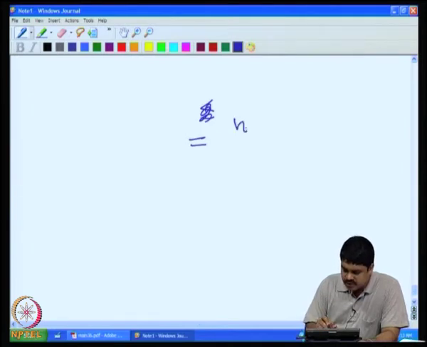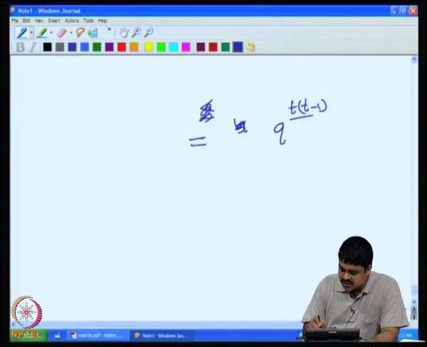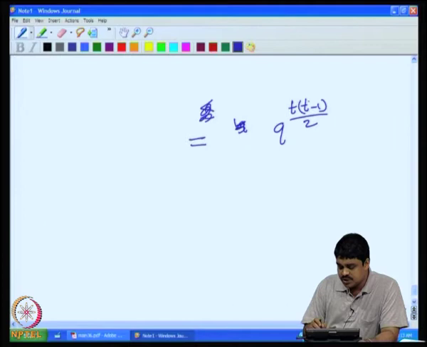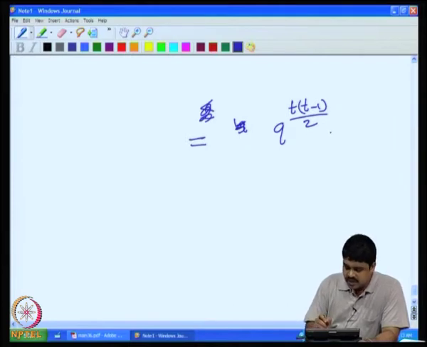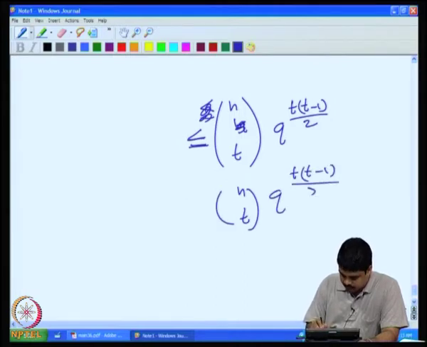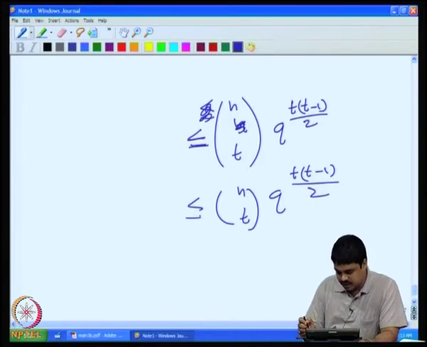We can say that there are t into t minus 1 by 2 edges, and all of them should be missing. So the probability is q raised to t into t minus 1 by 2, and the probability that such an independent set will occur is at most n choose t times q raised to t into t minus 1 by 2. This is the probability.